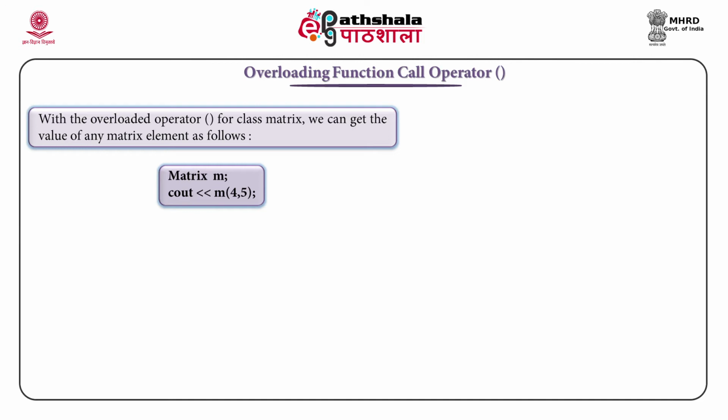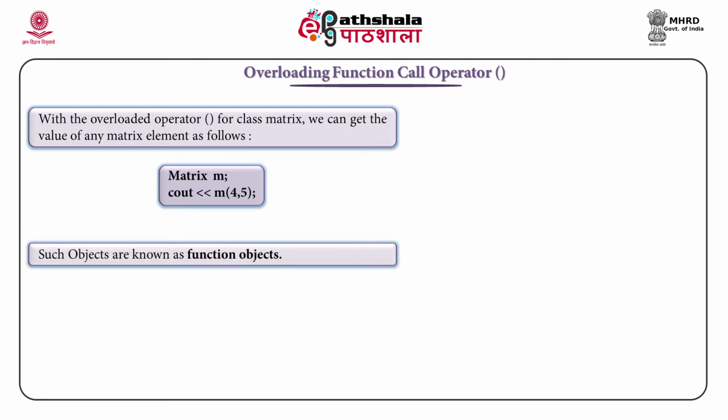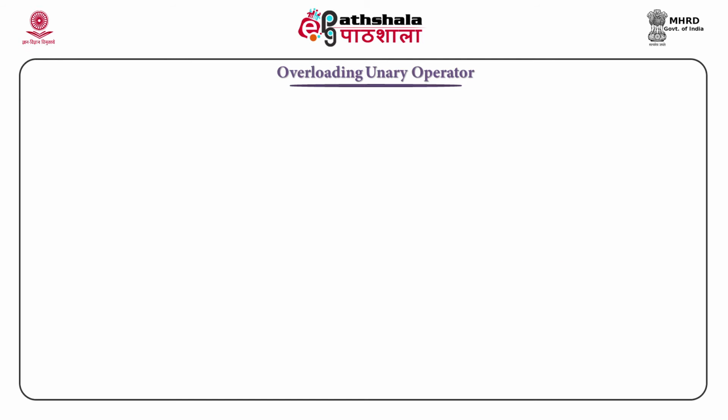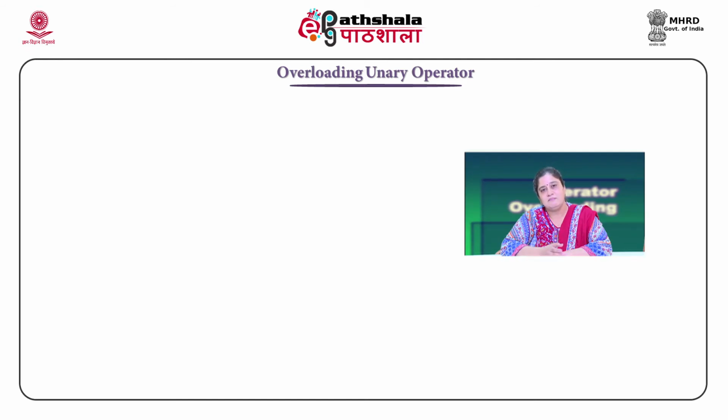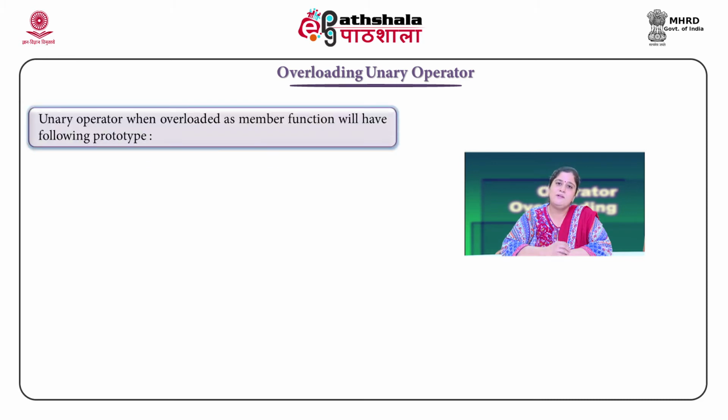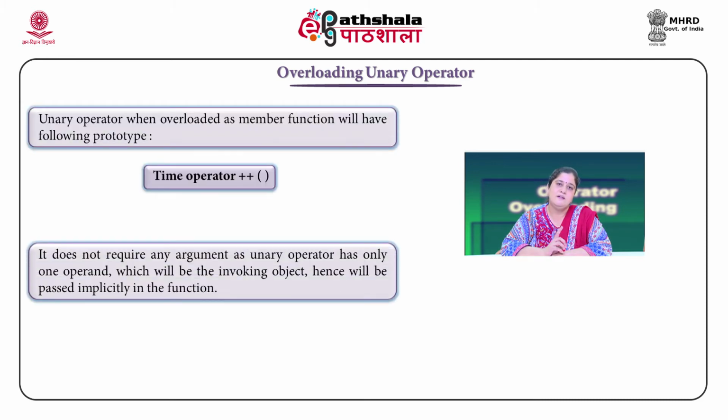To display the element stored at the 4th row and the 5th column in the matrix M, we can call this function as cout M(4, 5). In this case M is the invoking object which will invoke this overloaded function, and 4 and 5 will be passed as arguments. This function will return the element stored at the 4th row and the 5th column. An object on which we invoke the function call operator is also called a function object.